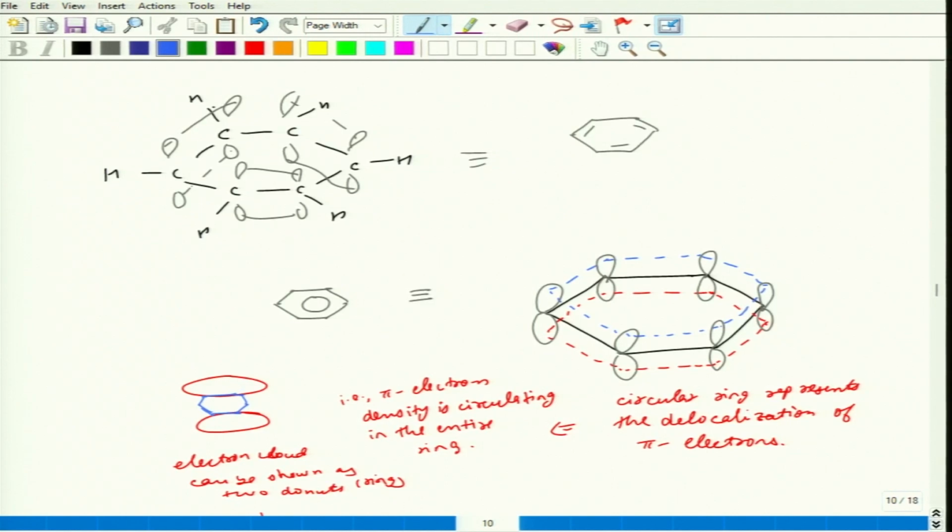Okay, and this electron cloud density represented by the ring structure is called the donut kind of something. Okay. So, these 6 pi electrons are delocalized over the entire ring.